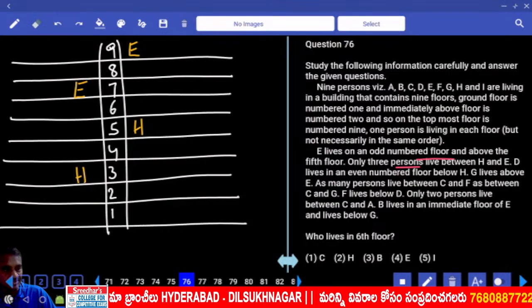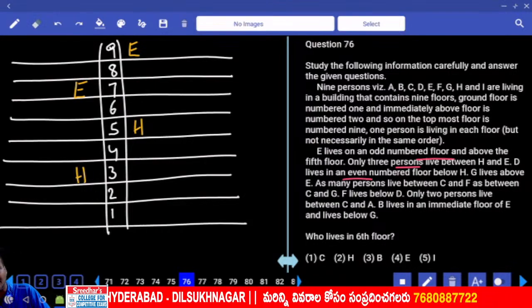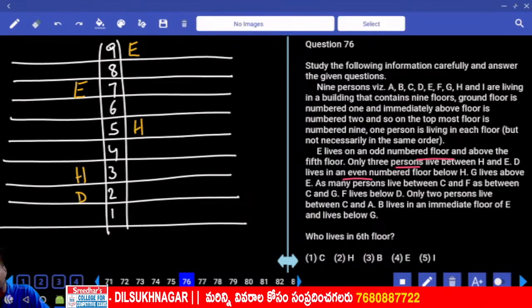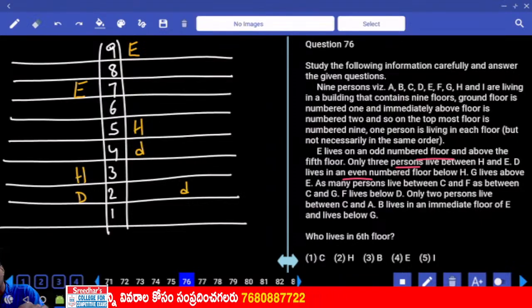Then D lives on an even number floor below H. Now D lives on an even number floor below H. Here D can be either here or here, 2 possibilities. Clear? There are 2 possibilities in this one, E and H.